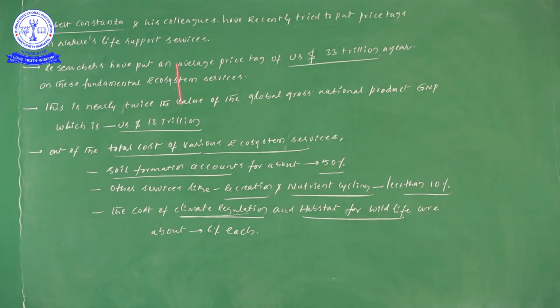This is the information regarding ecosystem services. Ecosystem services are nothing but how the ecosystem helps the human population, for the sustenance of the ecosystem, for recreation, and for maintaining healthy atmospheric conditions. So we have seen the uses and services of the ecosystem. This is the last and final chapter on ecosystems. Thank you.